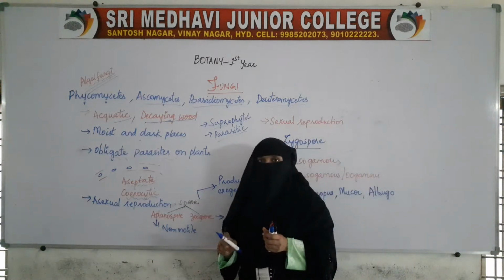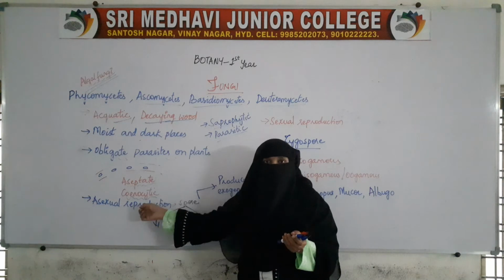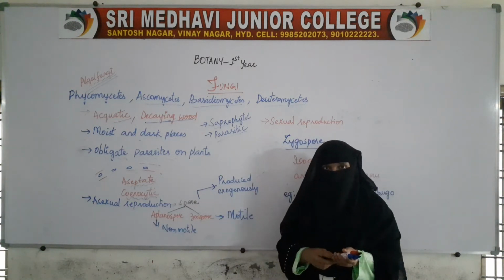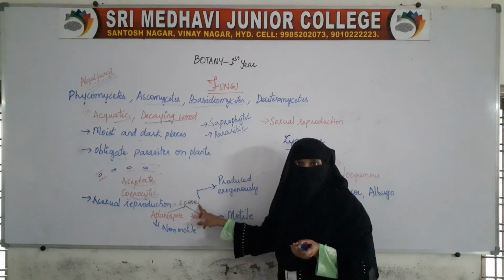Coming to reproduction, asexual reproduction is by spore formation. In the members of Phycomycetes, asexual reproduction is by spore formation.